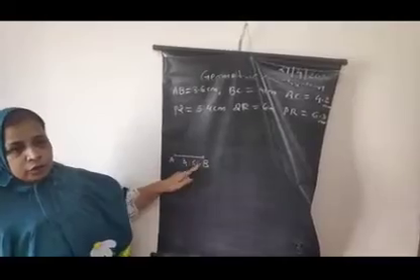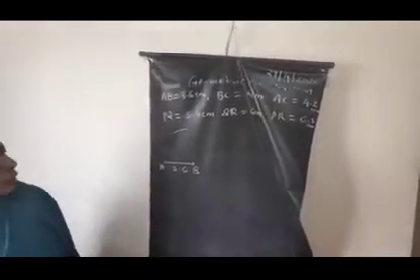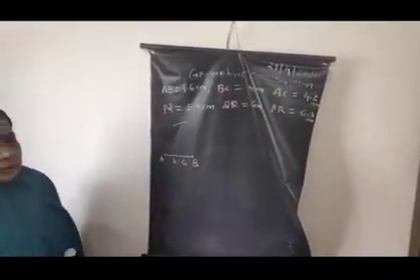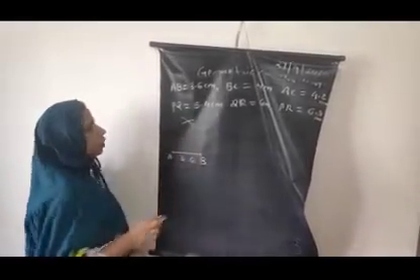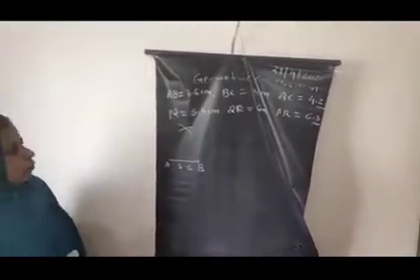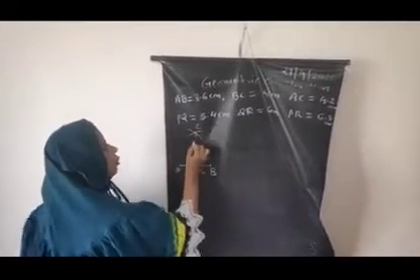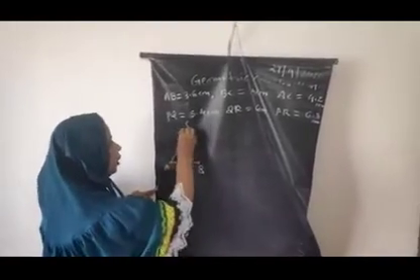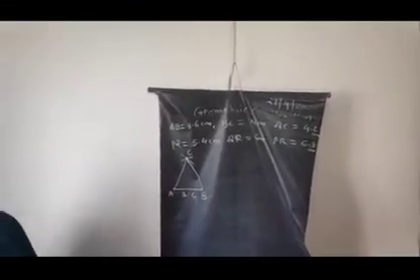Put it on vertex B and draw the arc. Then take 4.2 centimeter distance in the compass. Put the compass pointer on A and draw the intersection arc. Where these two arcs intersect, that is our point C. Then join AC and BC. This is the required triangle ABC.